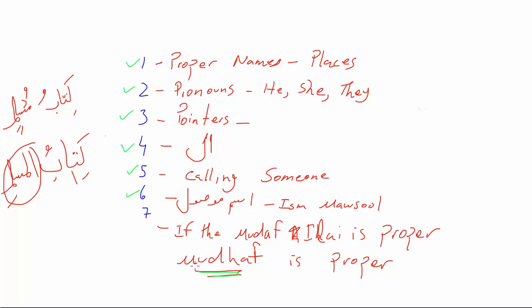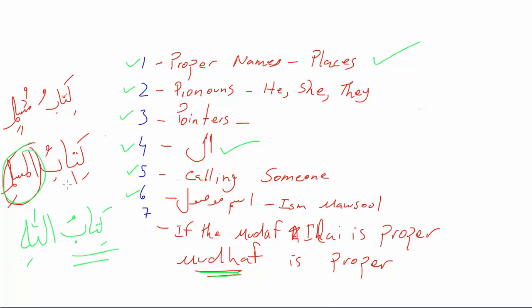Okay, so basically, if the second word in an idafa, which is mudaf ilay, is proper, then in the case of, let's say, kitabullahi, first of all, the word Allah is definitely a proper name, right? And it also has an alif lam, so it must be proper. And so that means the word kitab is also proper.